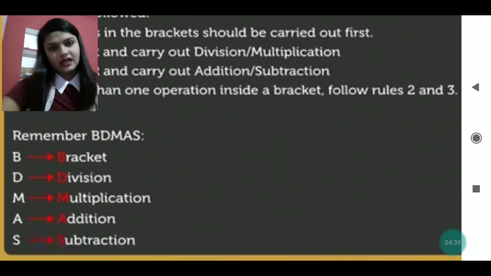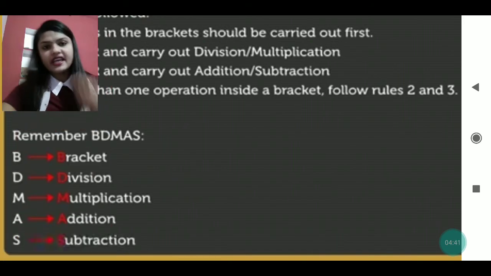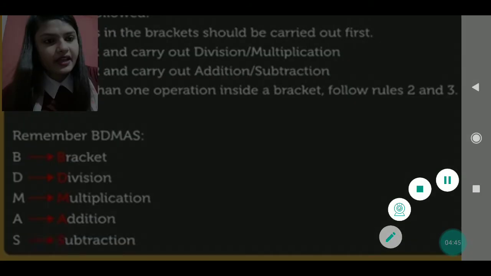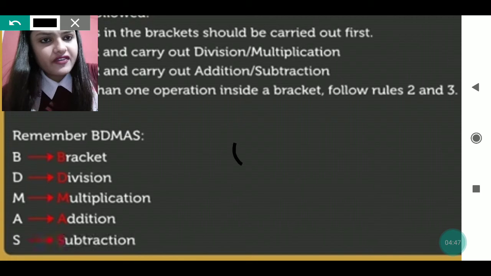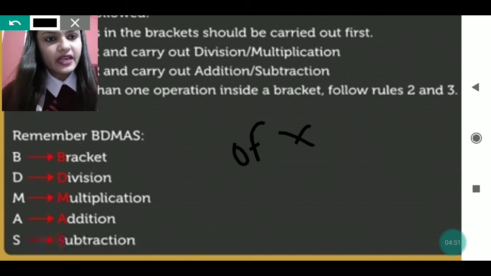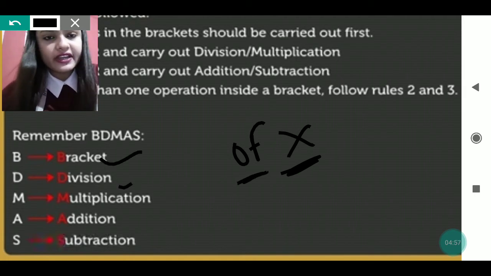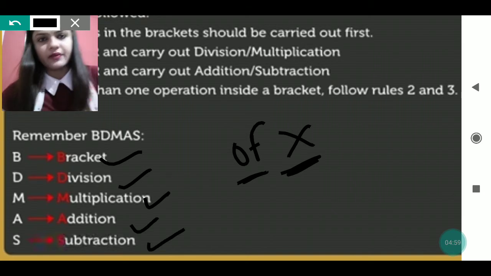Remember, BODMAS. Again, O is missing here, but it should be O. O stands for of, again and again I am telling. If in the question O is mentioned, meaning of, then it means that we have to multiply here. After solving the B, we have to multiply, meaning O we have to solve. Then only division, multiplication, and addition and subtraction.